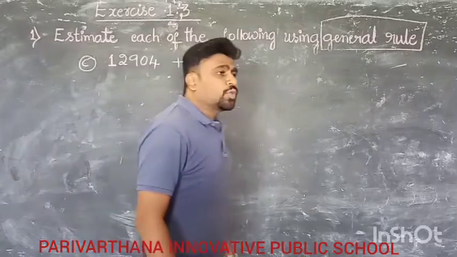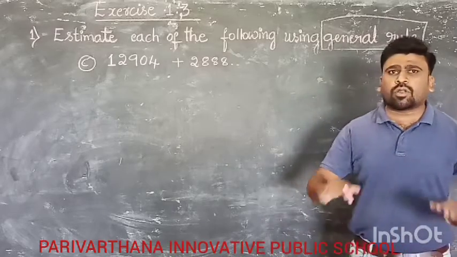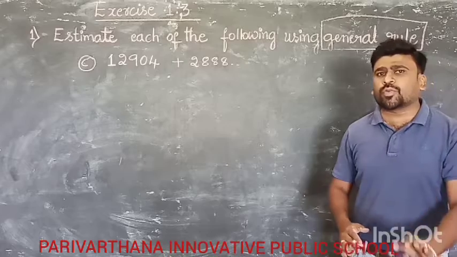You already know the general rule: first we have to go with the 1000 place.